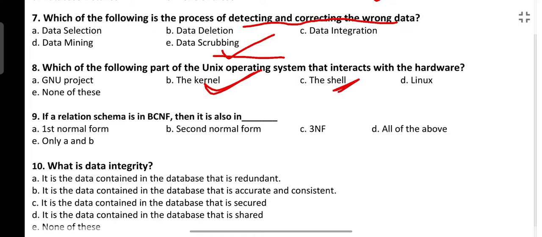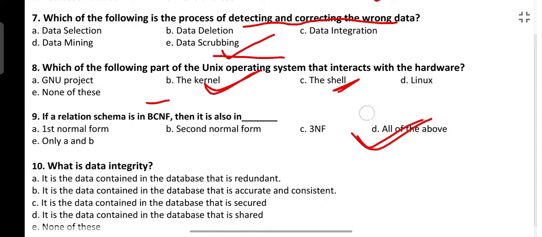Next, if a relation schema is in BCNF, then it is also in whether first, second, third, all, only A and B. So the answer will be all of the above. Because what is the condition of BCNF? What is BCNF? Boyce-Codd normal form. BCNF is known as 3.5 normal form or strict third normal form. So what is the condition for BCNF? The table should be in third normal form.